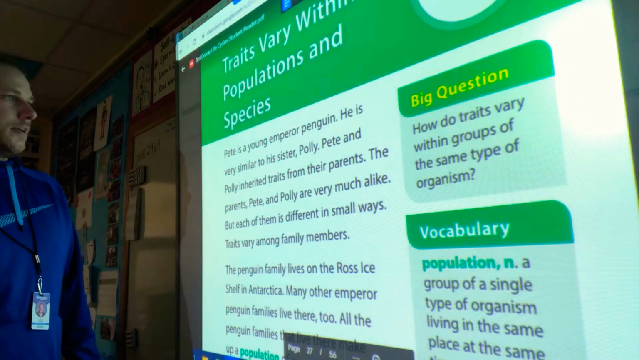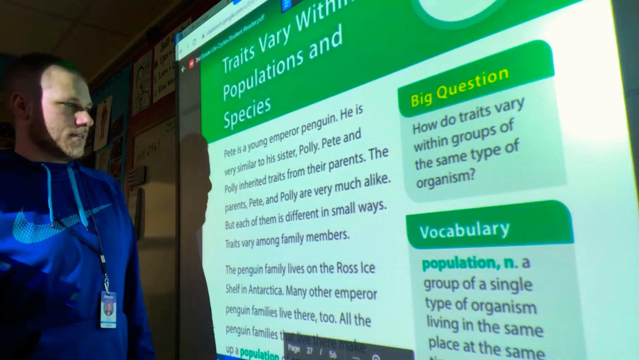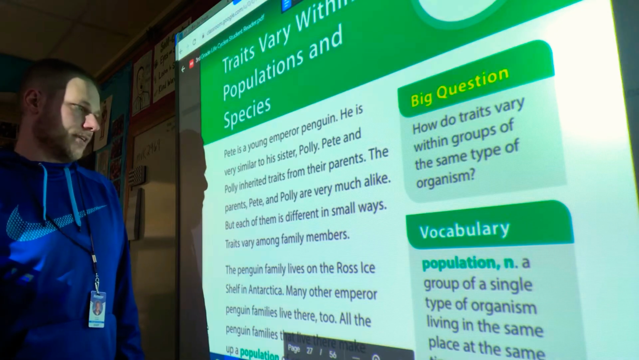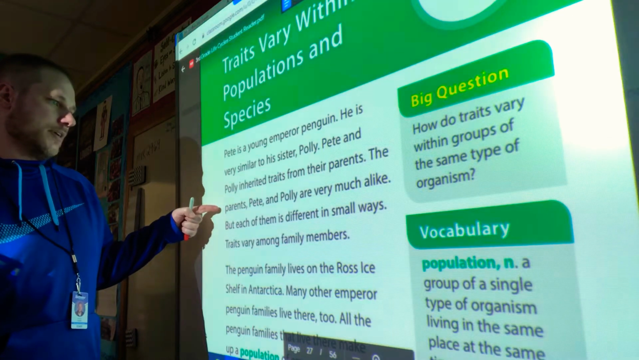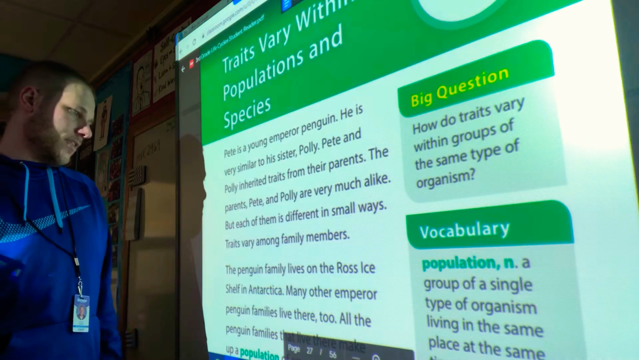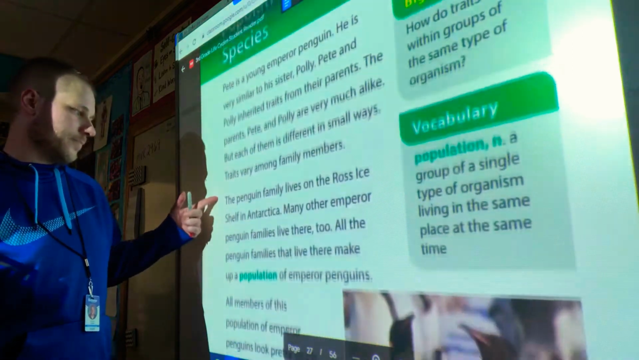Pete is a young emperor penguin. He is very similar to his sister Polly. Pete and Polly inherited traits from their parents. The parents, Pete and Polly, are very much alike, but each of them is different in small ways. Traits vary among family members.